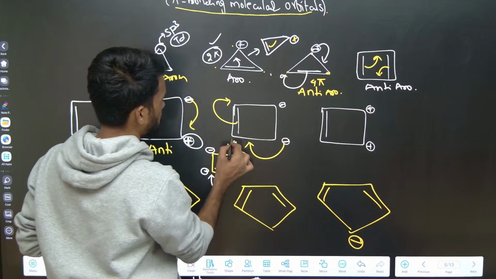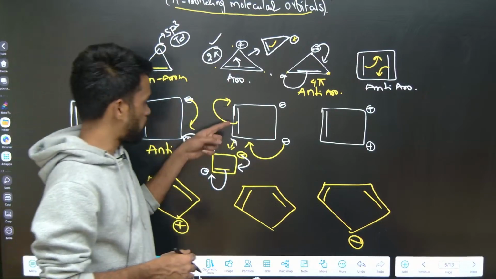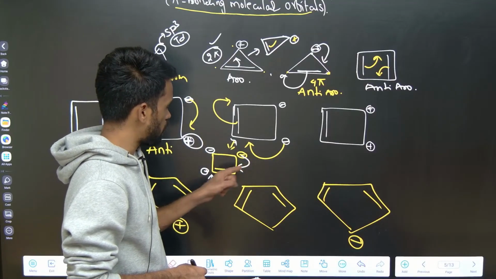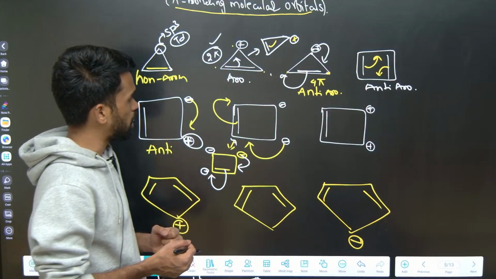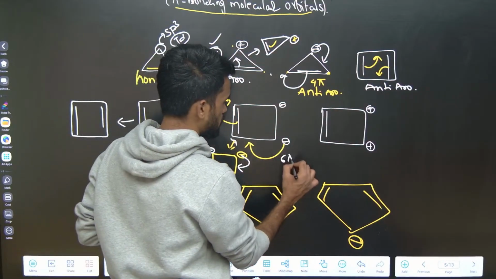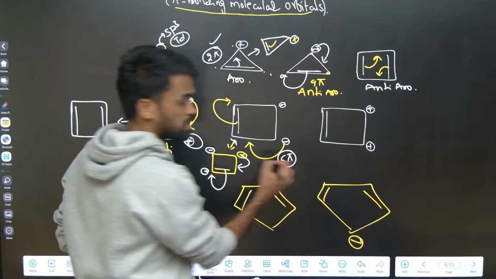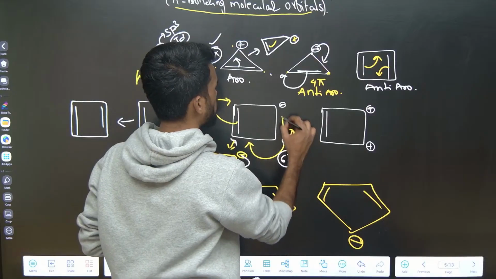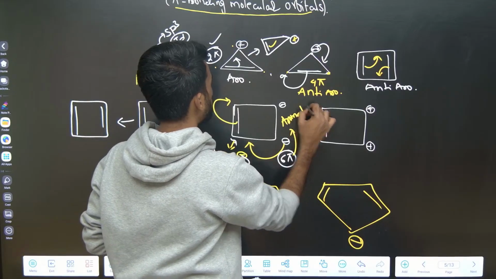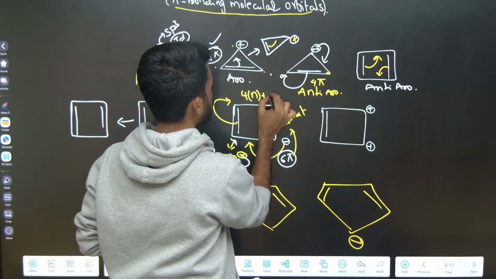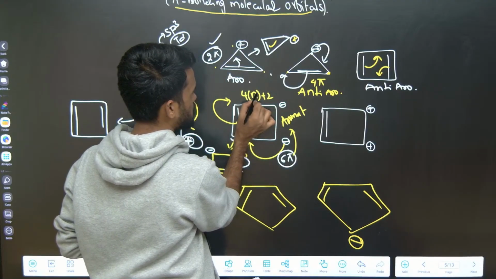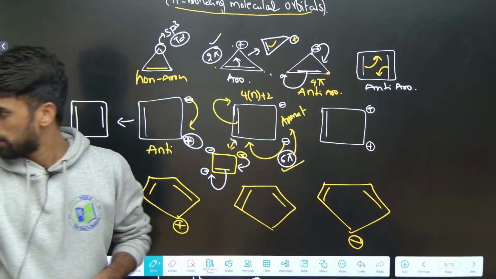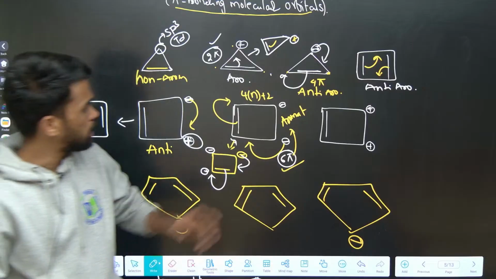So how many pi electrons are in conjugation? These 2 pi electrons, and after that this bond is also becoming a pi electron, and this bond also. So total 6 pi electrons you are seeing. So it is cyclic, planar, 6 pi electrons are present with complete conjugation. So you can say this is an aromatic number. We have seen 4n plus 2, n value you put 1, 4 plus 2, 6 pi electrons is satisfied. So this is aromatic.